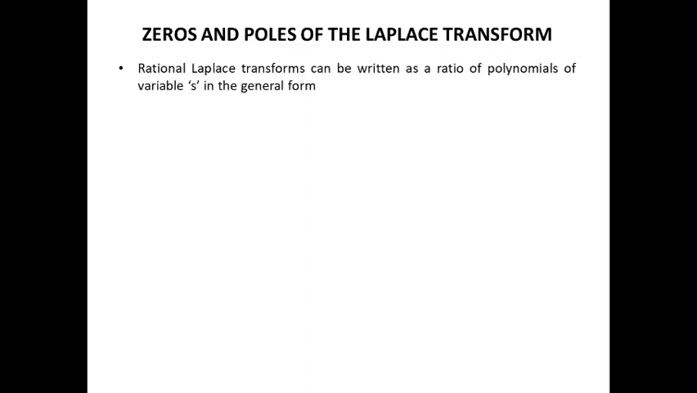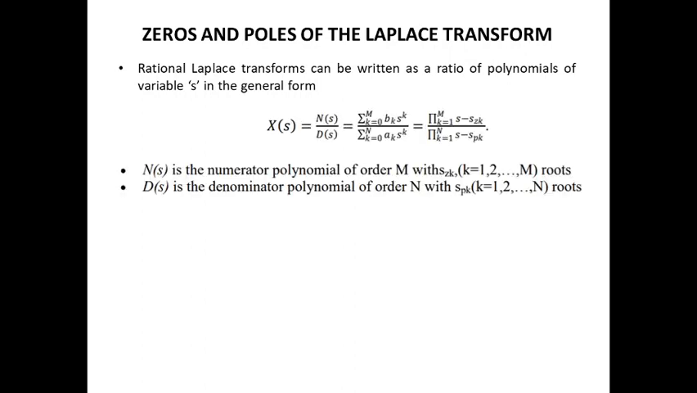So before going on into how to find the region of convergence, we should know how to represent the zeros and poles of the Laplace transform. So rational Laplace transform in general can be written as a ratio of polynomials of variable s. So any Laplace transform can be represented in the form of numerator divided by denominator, which varies as a function of a variable s. So the general notation is given where n of s is the numerator polynomial and d of s is the denominator polynomial, and the numerator specifies the roots and the denominator specifies the poles.